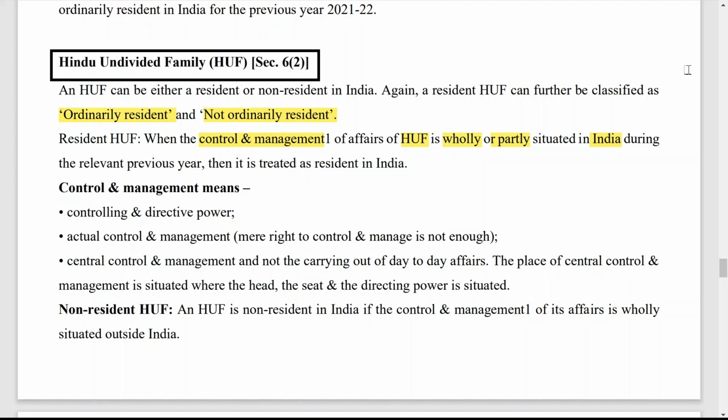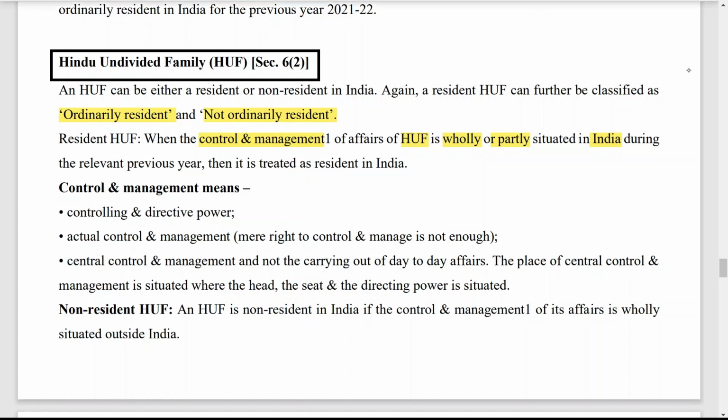Now here, what does control and management mean? Controlling and directive power. Actual control and management; a mere right to control and manage is not enough. It is central control and management, not the carrying out of day-to-day affairs. The place of central control and management is where the head, the seat and the directing power is situated. So that is about control and management.